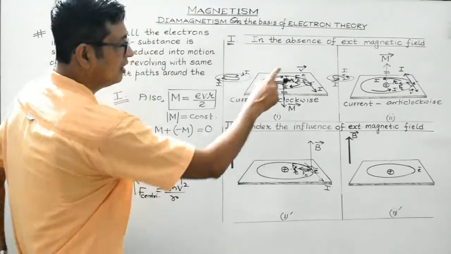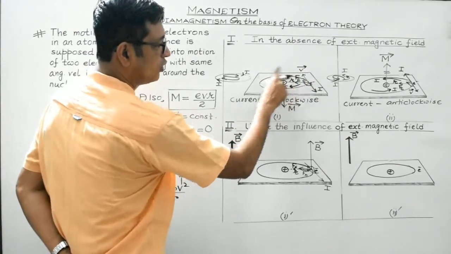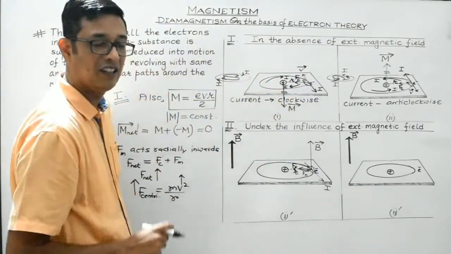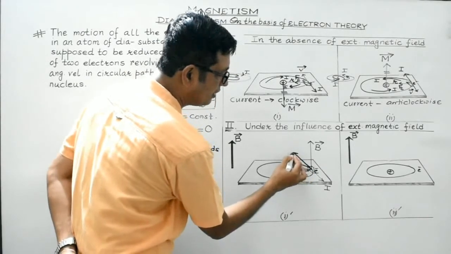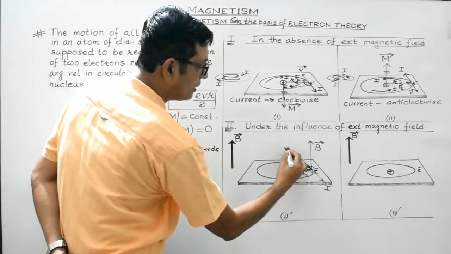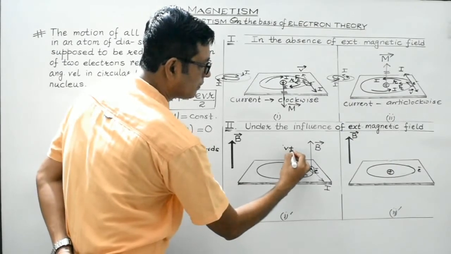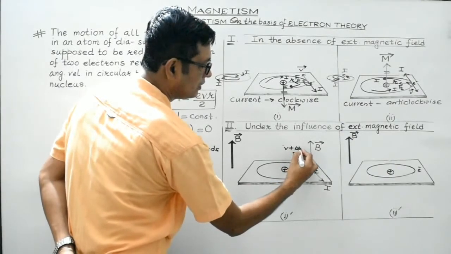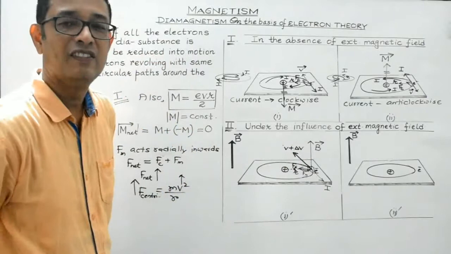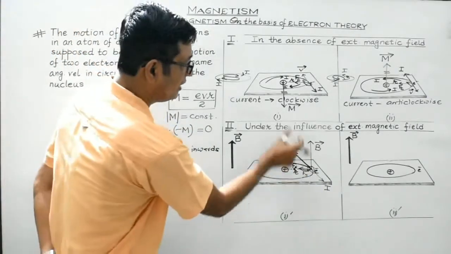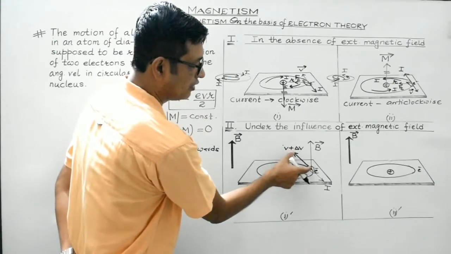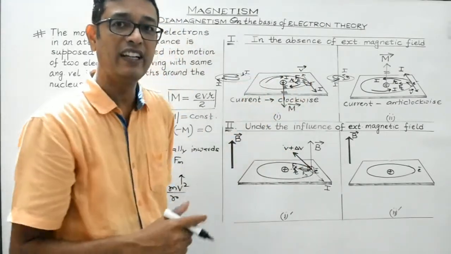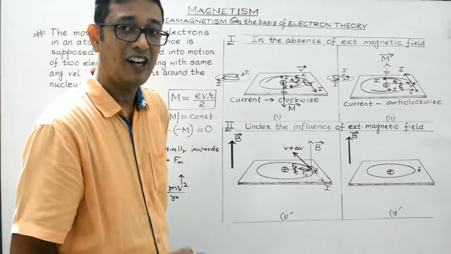So if earlier it was revolving around the nucleus in this orbit with velocity v, now it will have orbital velocity slightly greater than this. So it may be considered to be v plus del v. Clear, students? So it has slightly increased. That is why the arrow indicating the velocity v plus del v is shown to be somewhat greater than the arrow indicating v. Understood?